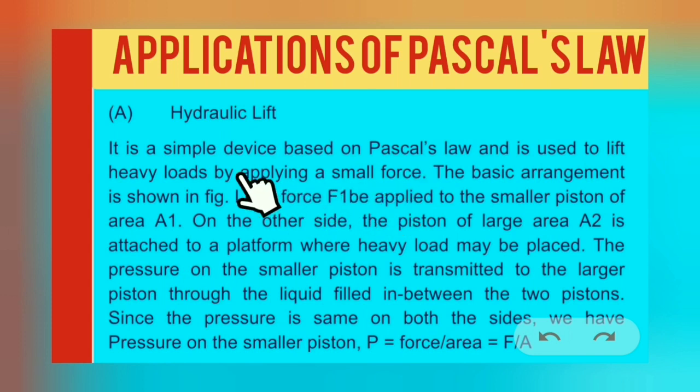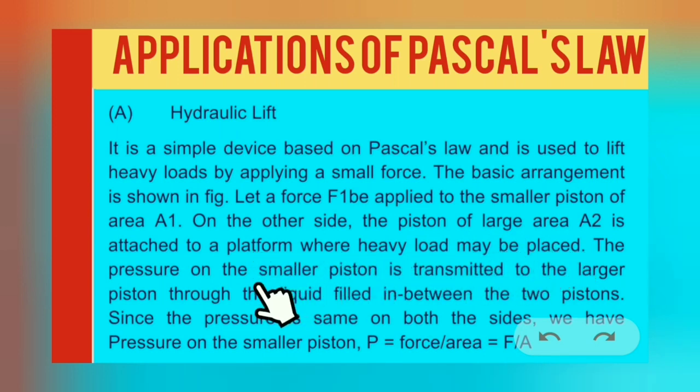Now the explanation is given here. It is a simple device based on Pascal's law and used to lift heavy loads by applying a small force. The basic arrangement is shown in the figure. Let a force F1 be applied to the smaller piston of area A1. On the other side, the piston of large area A2 is attached to a platform where the heavy load may be placed.